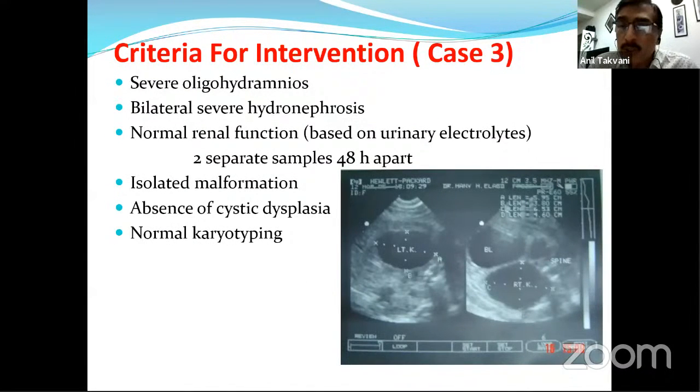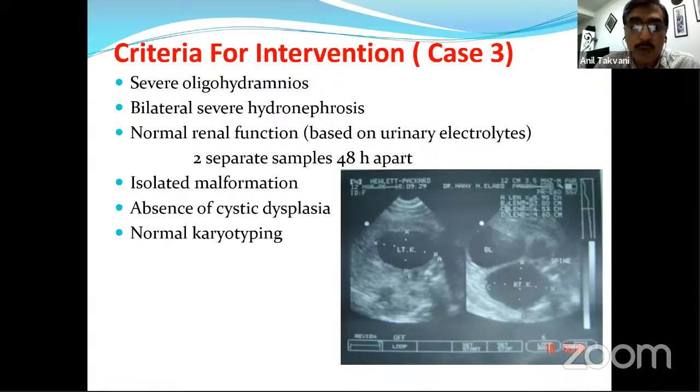So this is the third case, in which I am introducing severe oligo. This fetus was having severe oligohydramnios and bilateral severe hydronephrosis. Here you can see this is the bladder, this is the right kidney, this is the left kidney, and normal renal. And then isolate. We need to be sure that this is an isolated malformation, with absence of cystic dysplasia, which can be picked up in the sonography.